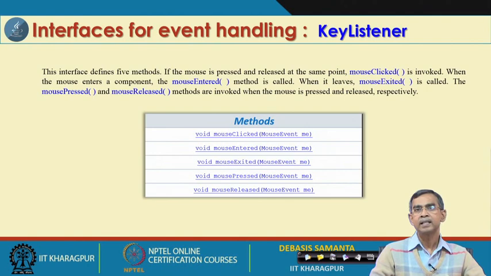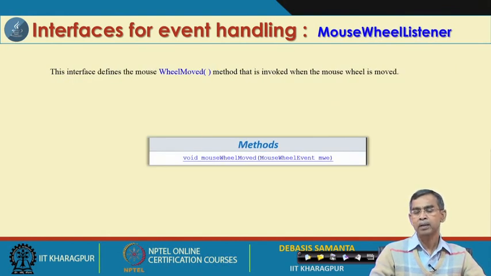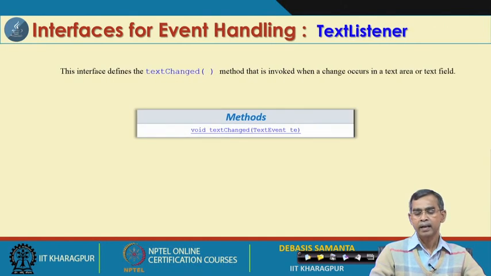Key listener is another important listener. The mouse listener has the methods mouse clicked, mouse entered, mouse exited, mouse pressed and mouse released. Those methods need to be modified, and mouse dragged and mouse moved are two other interface methods. Then there is the mouse wheel listener, for the 3 button mouse, you know. So the mouse wheel listener has the mouse wheel moved method.